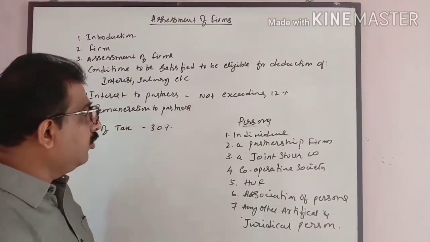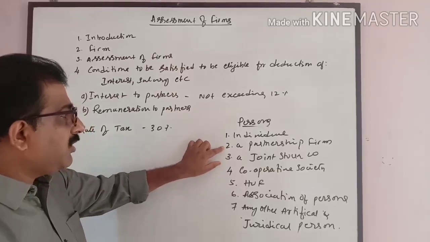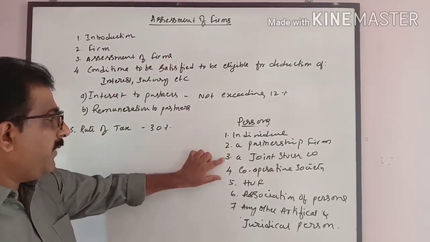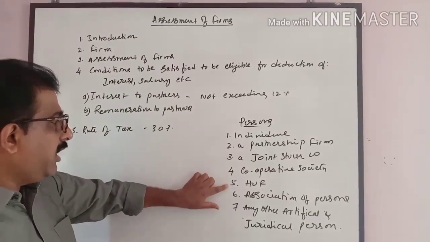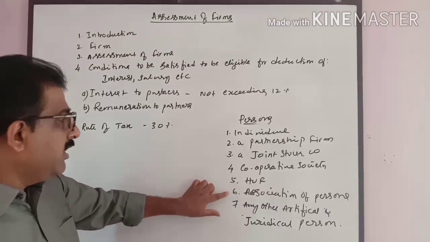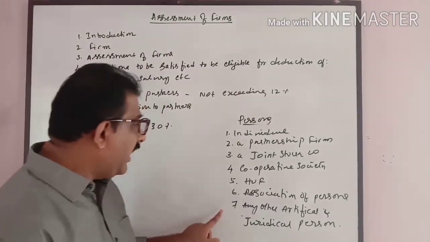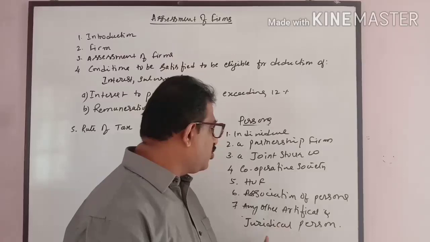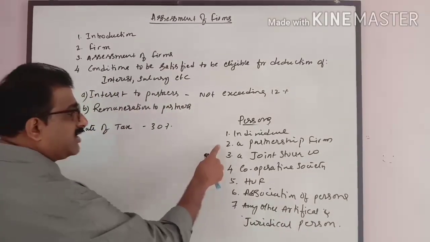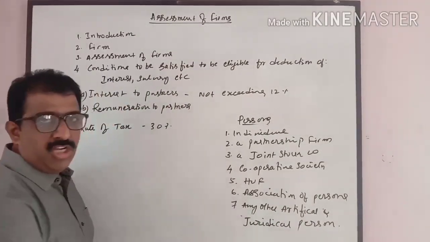The person includes an individual, a partnership firm, a joint stock company, a cooperative society, Hindu undivided family, association of persons, any other artificial or judicial persons. All these persons are called special persons.